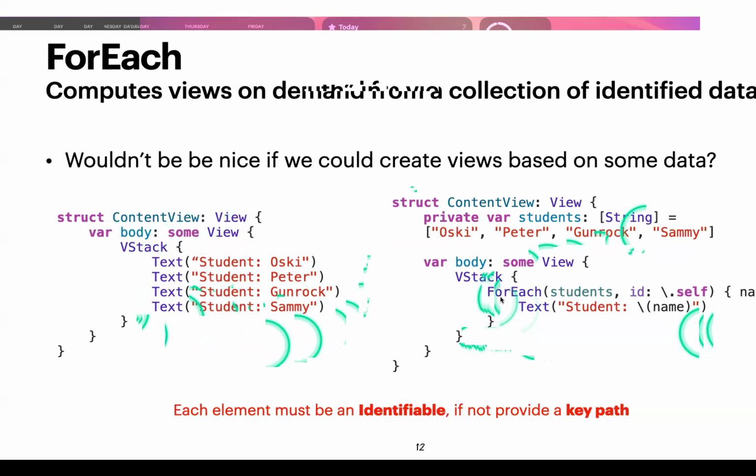Yeah. So again, here in this for each, we're iterating upon each student, and we're getting that value back as this name here. So this function right here, again, this closure, it accepts a name, this parameter, and then within here, returning the view that we want to represent for each student, which is this text right here.